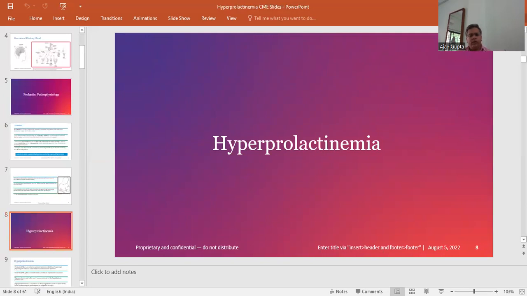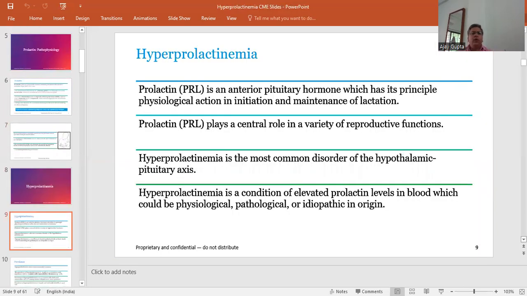Coming to the definition of hyperprolactinemia, prolactin is an anterior pituitary hormone whose principal physiological action is the initiation and maintenance of lactation. Prolactin also plays a central role in a variety of reproductive functions. Hyperprolactinemia is the most common disorder of the hypothalamic pituitary axis, a condition in which the prolactin level is elevated.